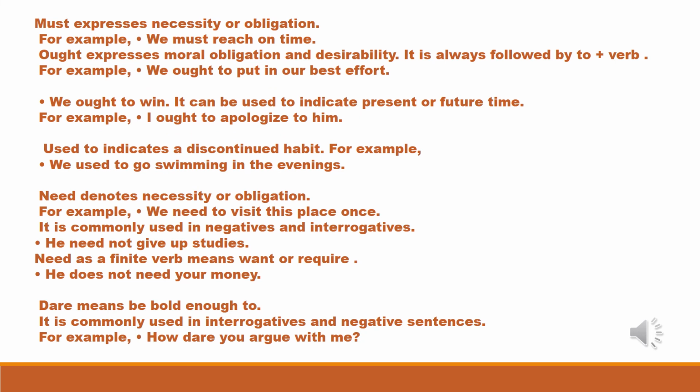Must expresses necessity or obligation. For example, we must reach on time. Ought expresses moral obligation or desirability. It is always followed by to plus verb. For example, we ought to put in our best effort. We ought to win. It can be used to indicate present or future time. For example, I ought to apologize to him.